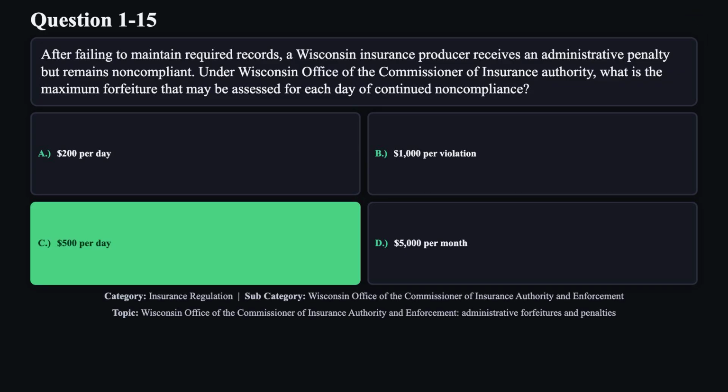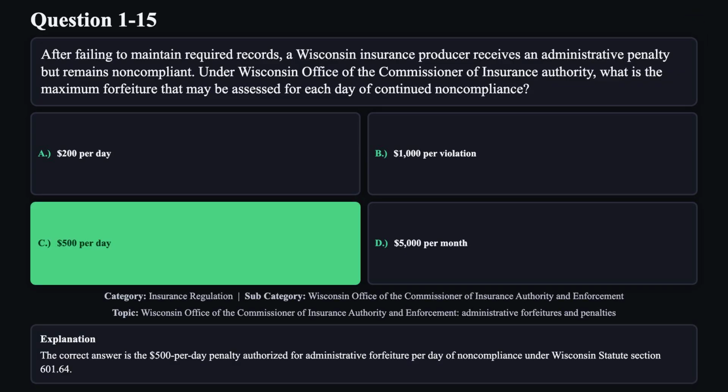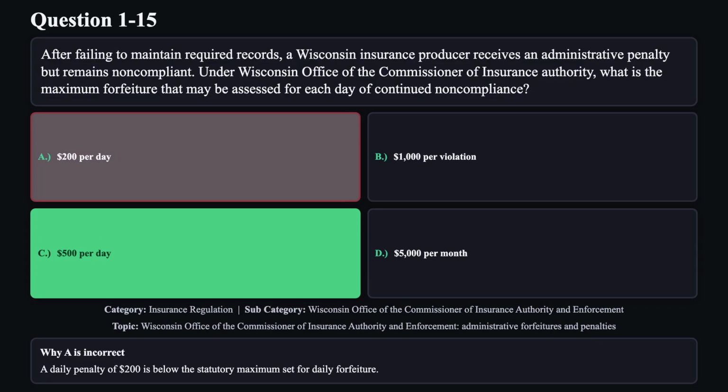The correct answer is C. The correct answer is the $500 per day penalty authorized for administrative forfeiture per day of non-compliance under Wisconsin Statute Section 601.64. Reason A is not correct. A daily penalty of $200 is below the statutory maximum set for daily forfeiture.